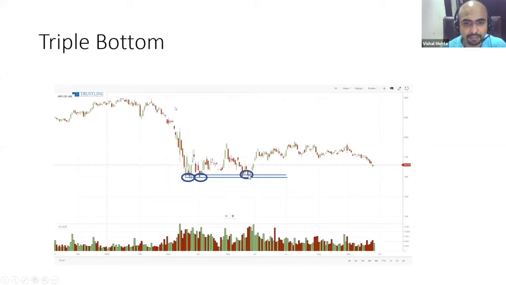So at 1500 odd levels, HDFC looks a strong buy. Why? Because there are people who are buying them. This is the demand area where institutional players are feeling कि boss 1500 में it's a throwaway buy for HDFC. Let's buy HDFC at 1500. And where would you put the stop loss? Always remember, when you buy something, always have a stop loss. Your stop loss is nothing but just below this support zone.